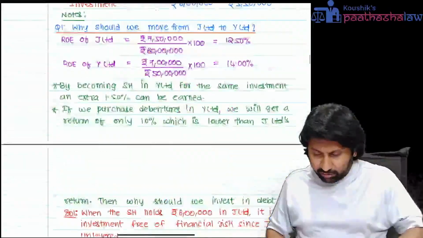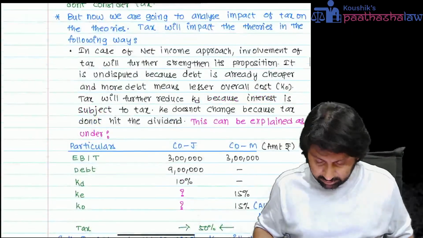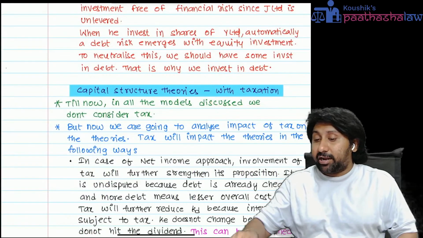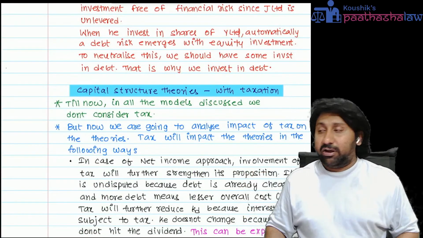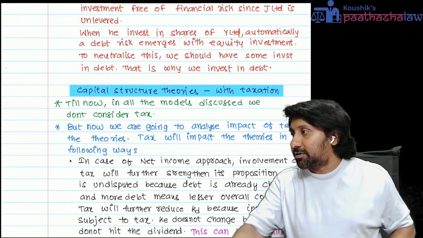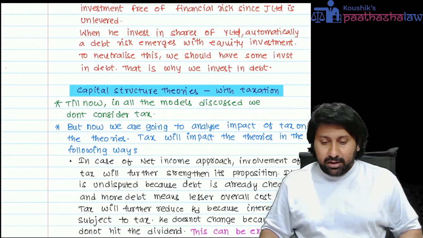Next, I will go directly into another area and then come to the MM approach. Whenever taxation is involved in capital structure theories, listen carefully, the entire concept will change.